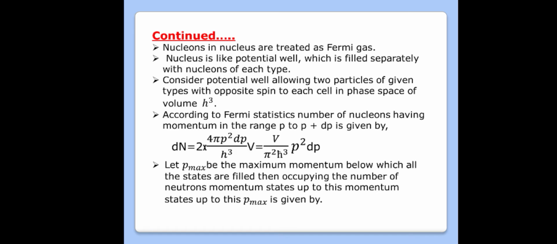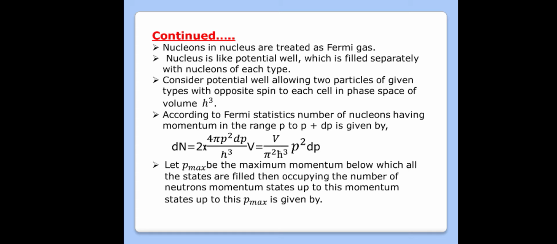According to Fermi statistics, the number of nucleons having momentum in the range p to p plus dp is given by dn equals 2 multiplied by 4 pi p square dp divided by h cube, times V, which equals V divided by pi square h cross cube, p square dp. This is just the number of nucleons having momentum in the range p to p plus dp, where dn is the number of nucleons.